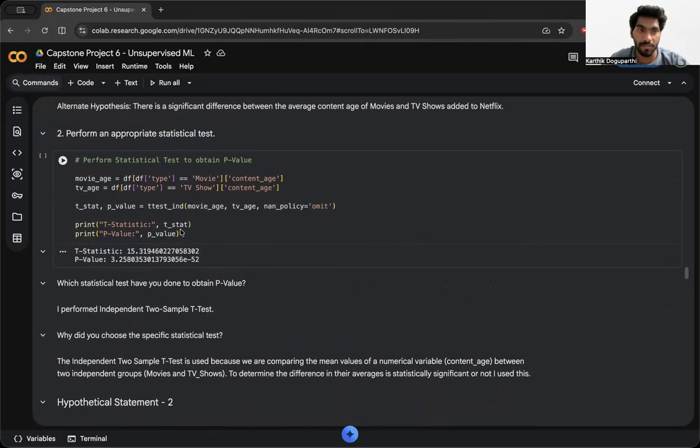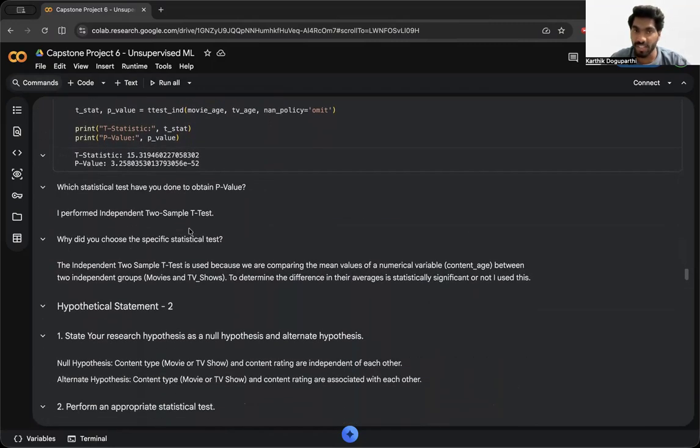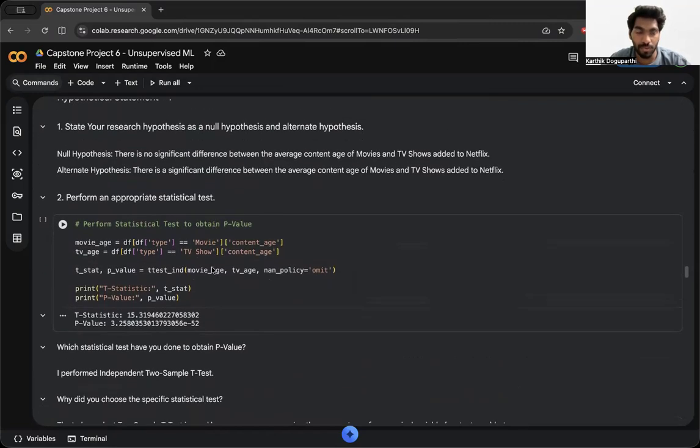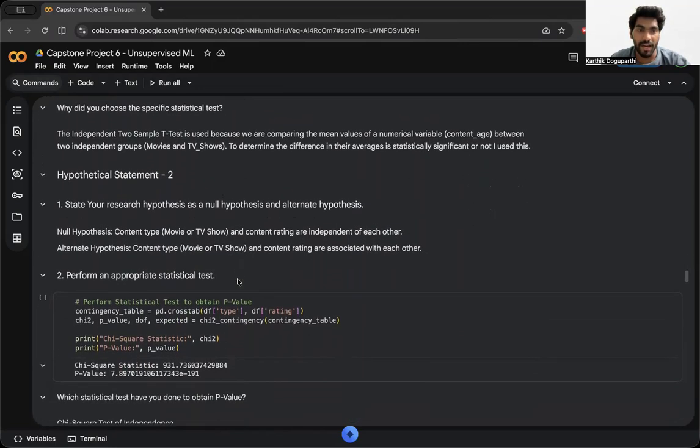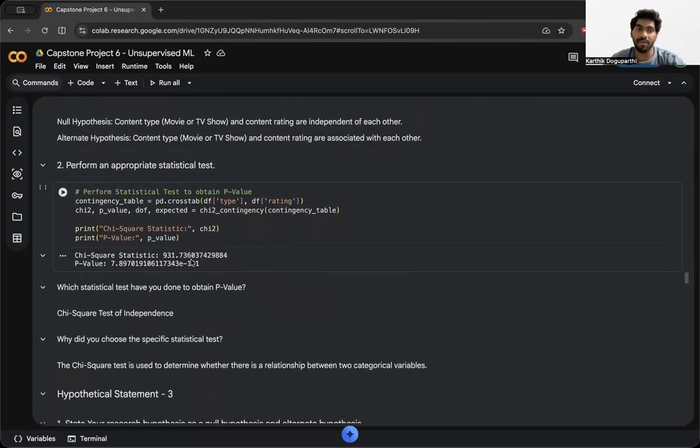I performed a two sample test. After performing the two sample test, I've got the result. And the next hypothesis is content type and content rating are independent of each other. But I wanted to prove that they are interrelated and associated with each other. For this, I performed a chi-square test. After getting the chi-square result and p-values, I found whether they are in a relationship or not.